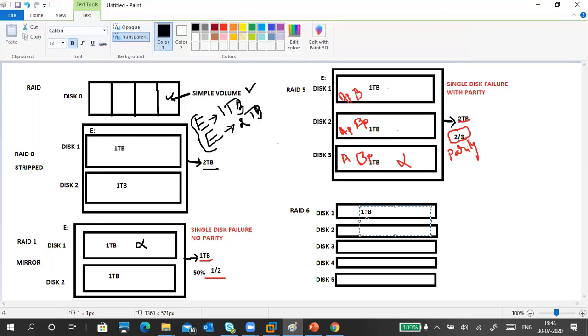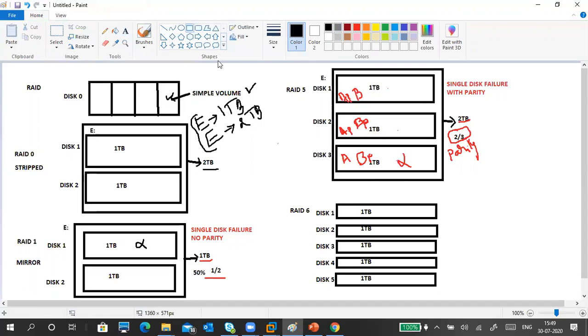Okay, 1 TB. 1 TB. This also 1 TB. Okay. Totally, how many disks? 5 disks. Then I will combine all these disks into a single volume.